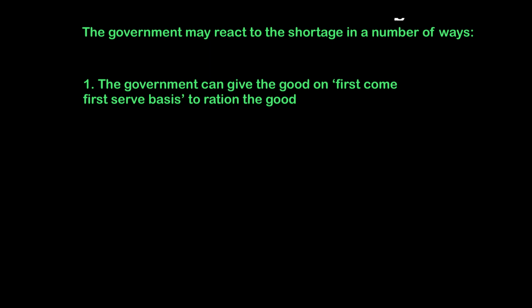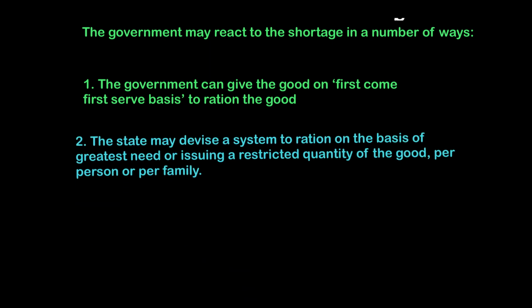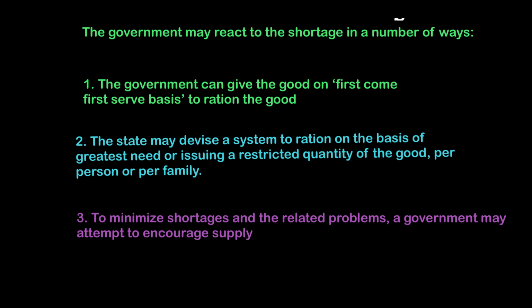They can also give goods by devising a strategy to give the good on the basis of greatest need, or by issuing a very restricted quantity of the good per person or per family. For example, if I have a family of 3 people, I may give a particular quantity, but if I have a family of 5 people, I may give more. I could ration according to the size of the family or the number of people in a household, and so on. They can also minimize the shortage and the related problems by actually undertaking production.